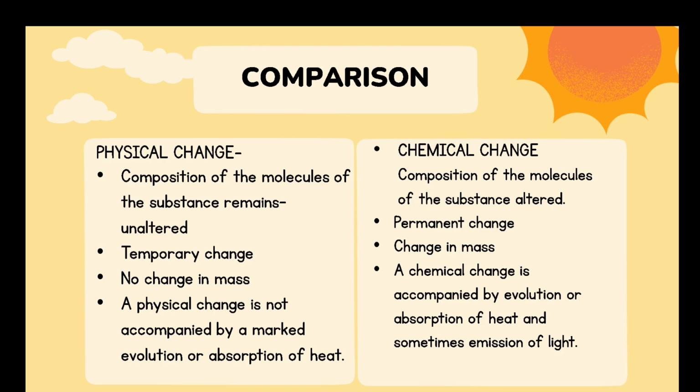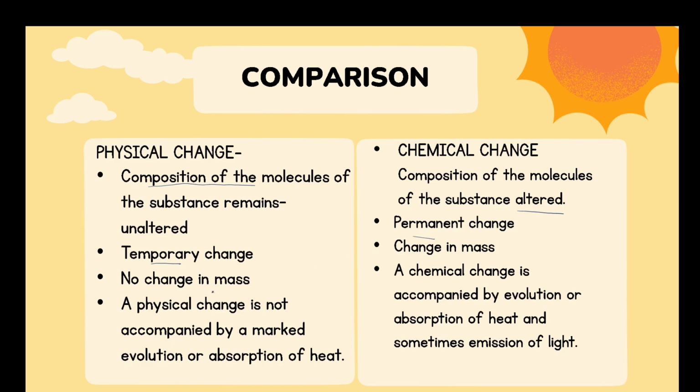So in physical change, as we had discussed earlier, the composition of the molecules of the substance remains unaltered. Whereas in case of chemical change, the composition of the substance gets changed or altered. Then physical change is a temporary change, whereas the chemical change is a permanent change.